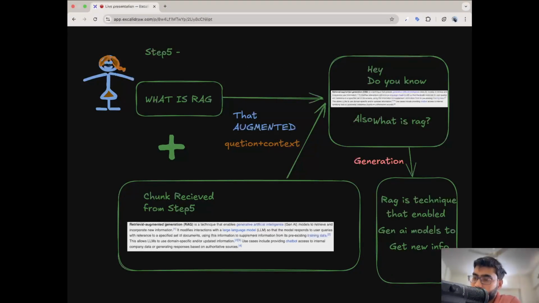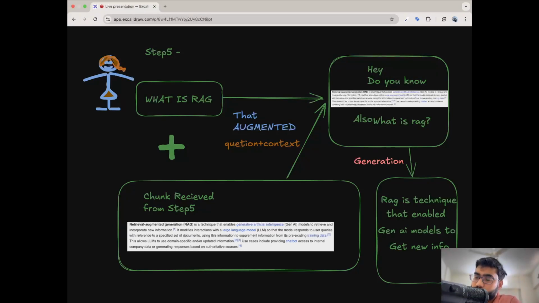I hope this is clear to all of you: what generative AI is, why we need RAG, and why we can't send the whole document or all the data to the models. So this is all about RAG. In the next tutorial, we will try to automate all these five steps that we have performed here.